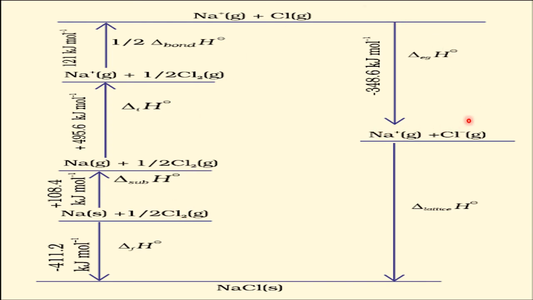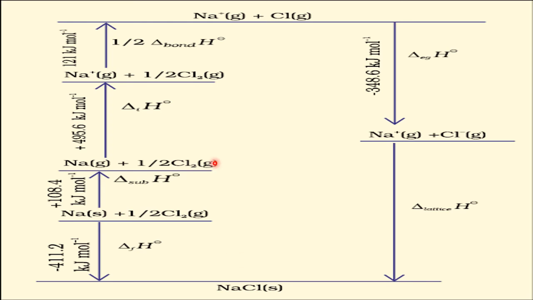When these two combine, the energy released on combining is the lattice enthalpy. In this way NaCl forms, either by the direct combination of the two constituent elements, which is called the enthalpy of formation, or via solid to gas atomization, ionization enthalpy, electron affinity, and the lattice enthalpy. When you combine all these, you get the same answer as the direct way.